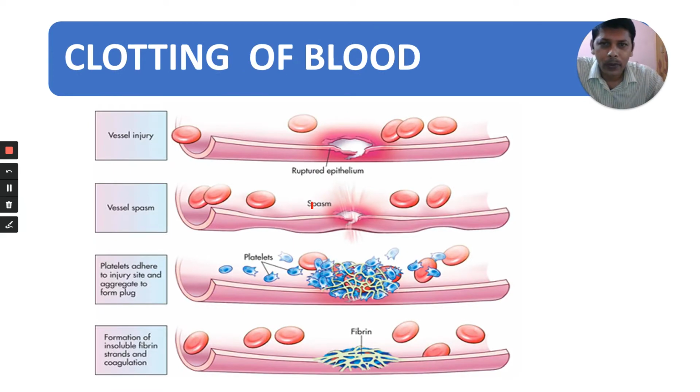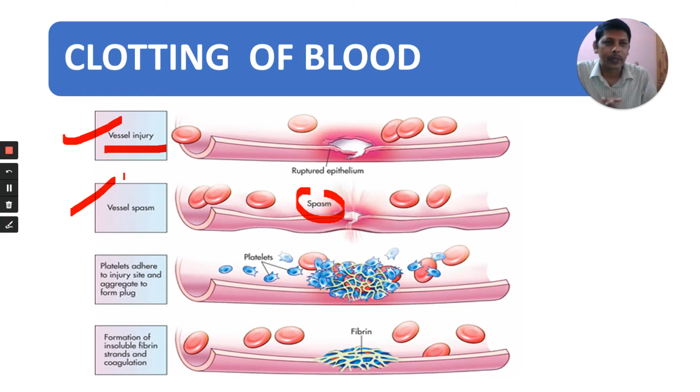Observe here. There is smooth muscle here, in the wall. Here there is a spasm, vessel spasm. When the vessel is injured, here injury happened, the vessel spasms, a vascular spasm. Spasm means sudden involuntary contraction of muscles.